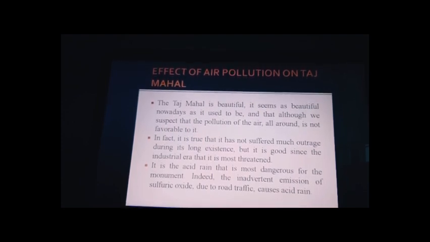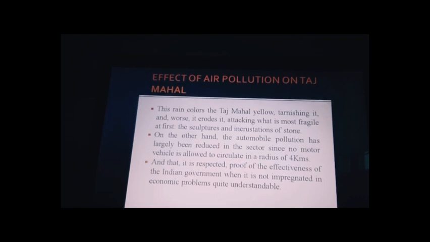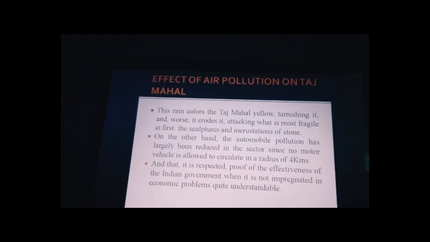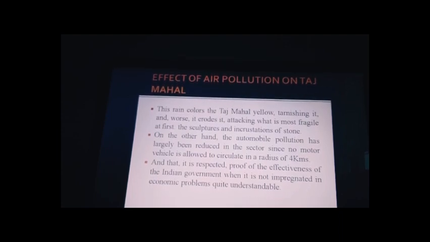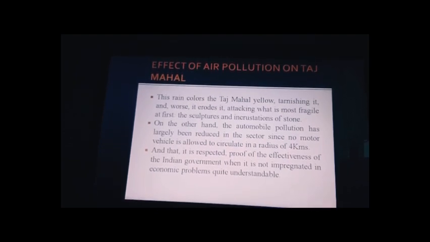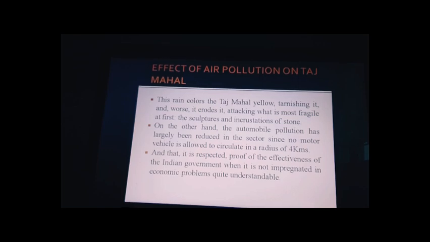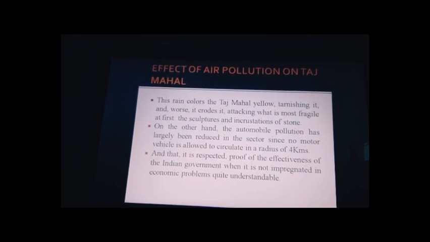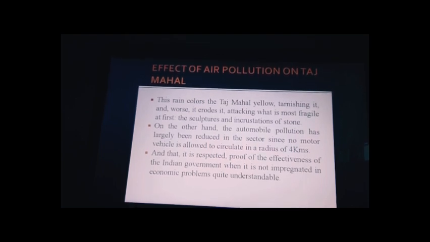It got affected so badly, as we previously saw in the pictorial representation, that the color of the Taj Mahal turned pale yellow or dark yellow, and it has worsened overall. After that, the sculptures and incrustations of the stones were also damaged, meaning the monument structures started eroding. So for that, they repainted it and started correcting some of the errors, and they started limiting the traffic zone over that particular spot, because obviously it is a seventh wonder of the world.